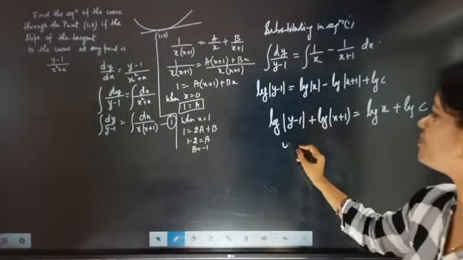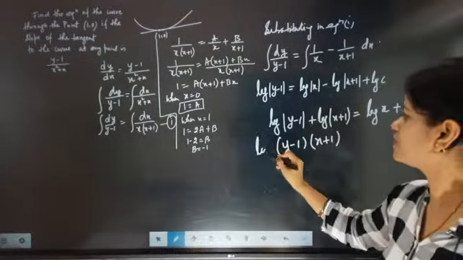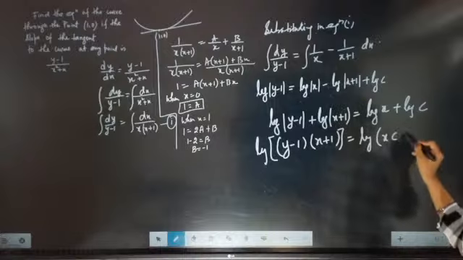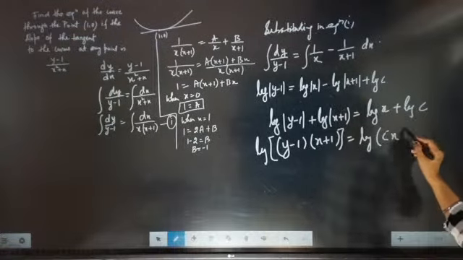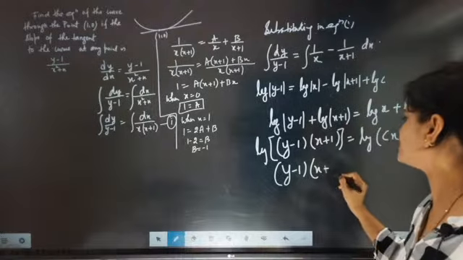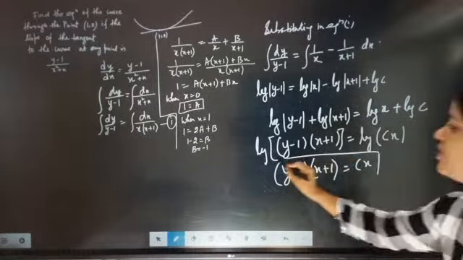So it is going to come as log of y minus 1 into x plus 1 is equal to log of cx. So now log is gone. The family of curves is coming as this one.